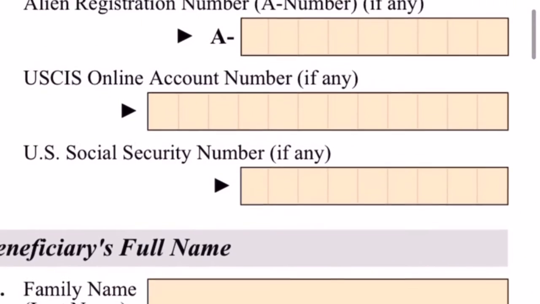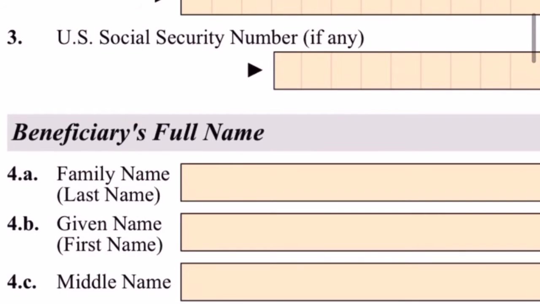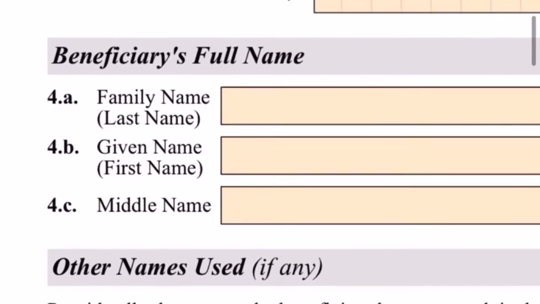So you enter it here, and then my client's beneficiary doesn't have a social security number as yet. So now we're going to go ahead and enter the petitioner's wife information, which is the beneficiary.